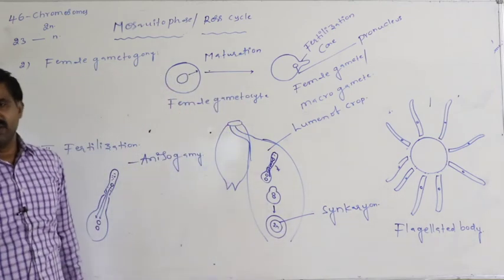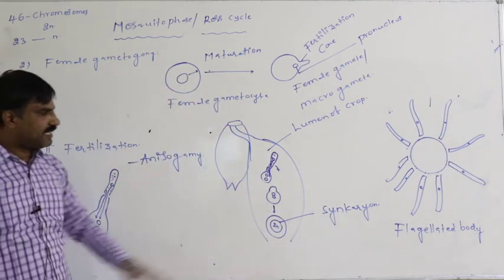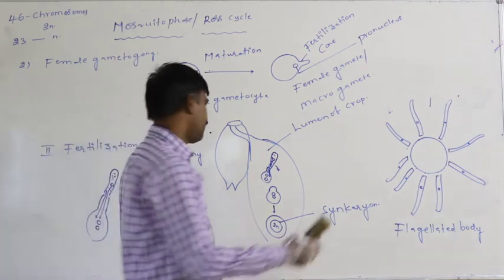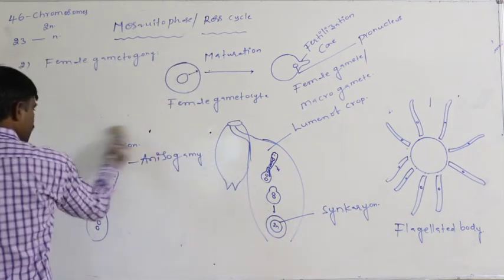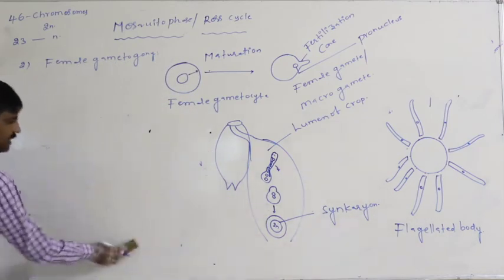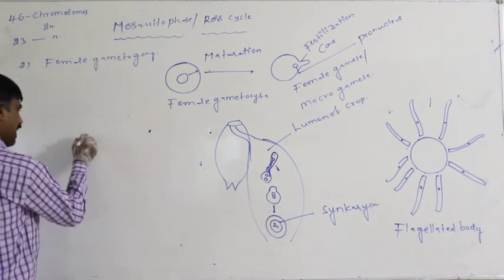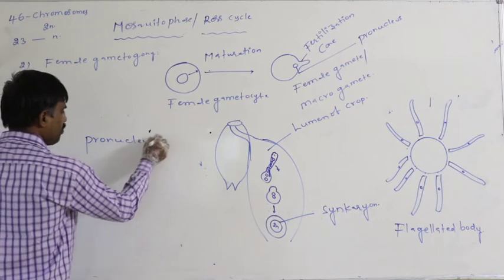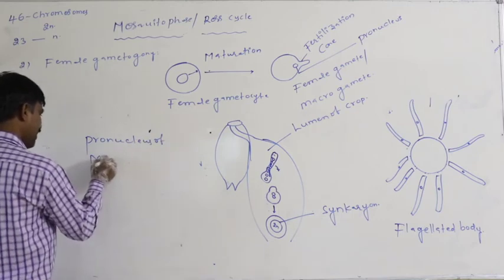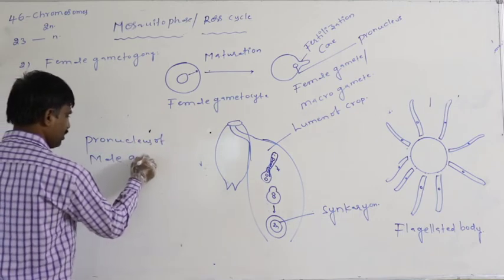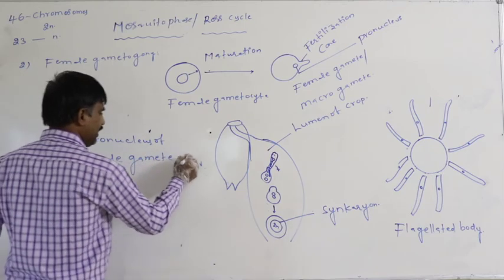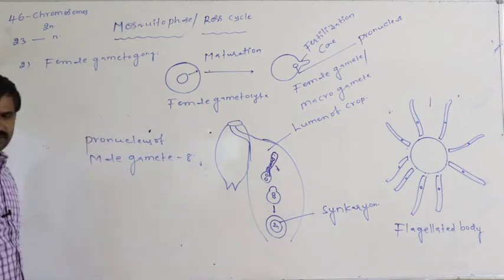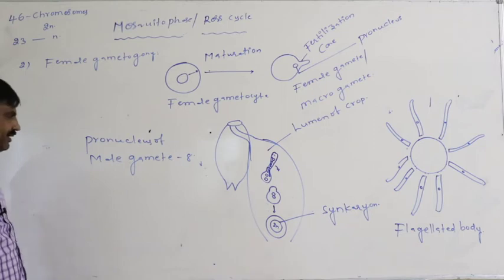The diploid state of the nucleus which is present is said to be the synkaryon. For example, just assume the pronucleus of the male gamete has 8 chromosomes, and similarly the pronucleus of the female gamete has 8 chromosomes.